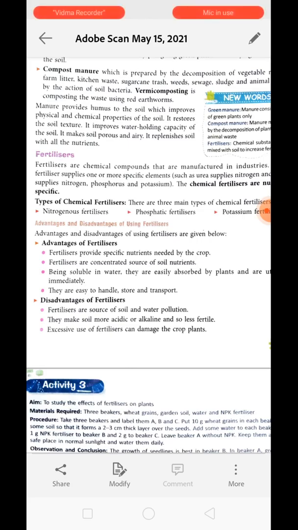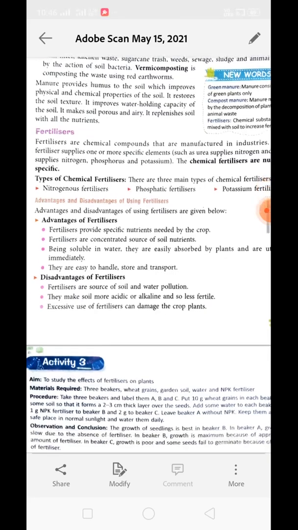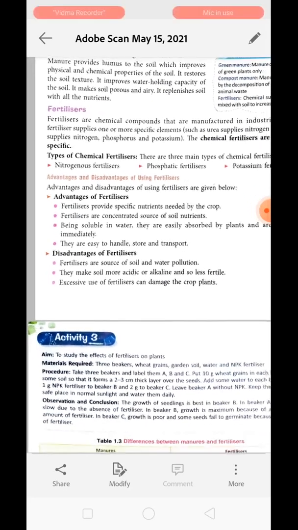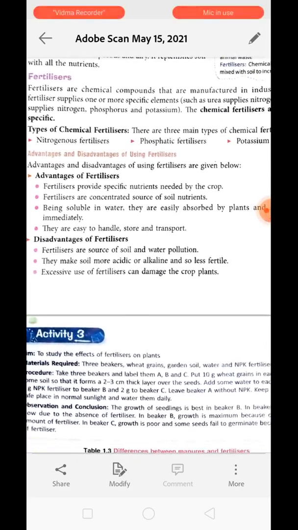Understood? Types of chemical fertilizer are nitrogenous fertilizer, which provides a good amount of nitrogen to the soil, phosphatic fertilizer, which provides phosphorus to the soil, and potassium fertilizer, which provides potassium to the soil. It means potassium is concentrated over there. Now next is the advantage and disadvantage of using fertilizer. First we will look at the advantage.